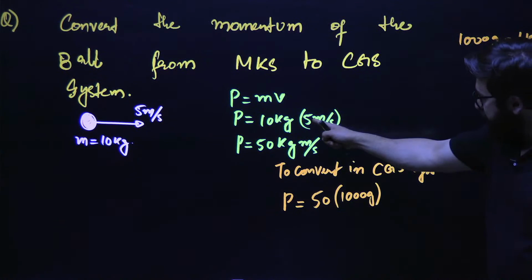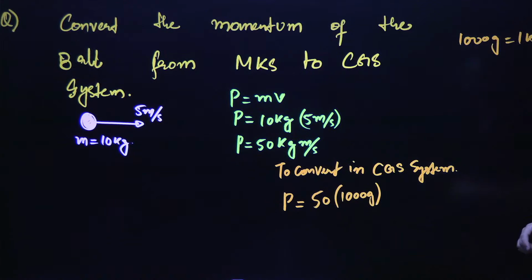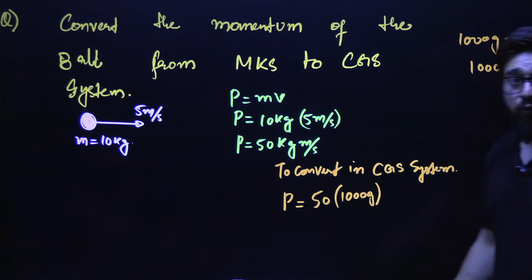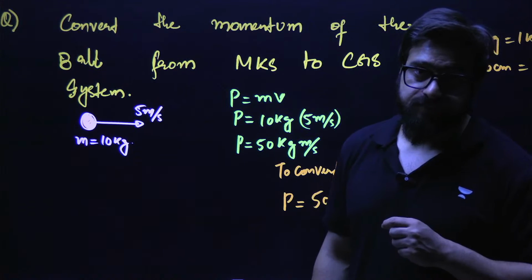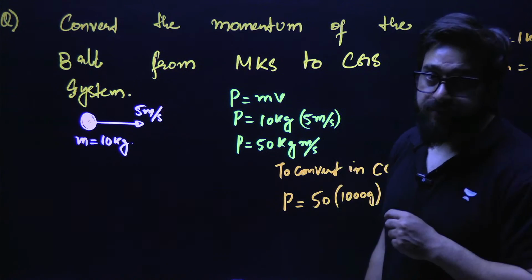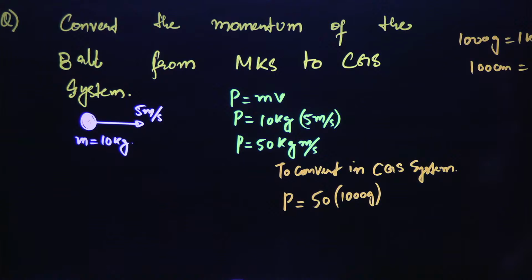And then we have meter. There are 100 centimeters in 1 meter.